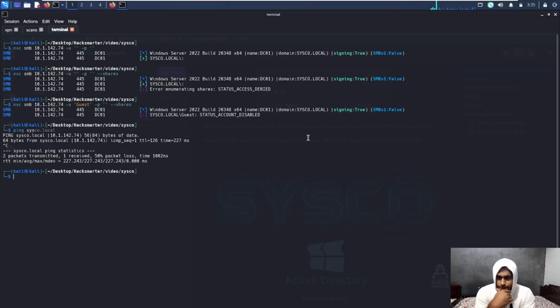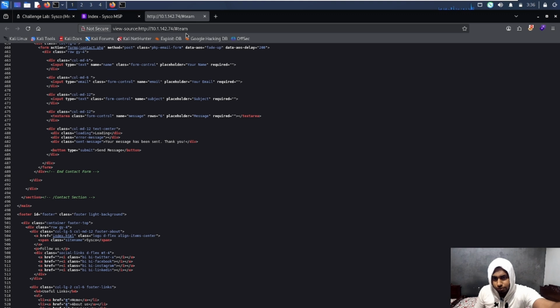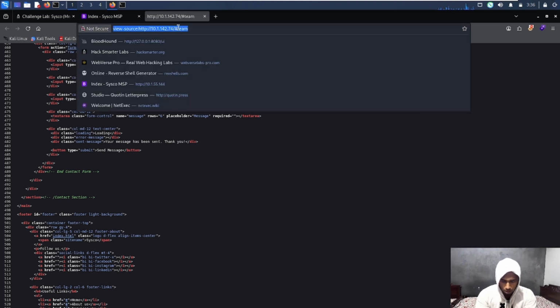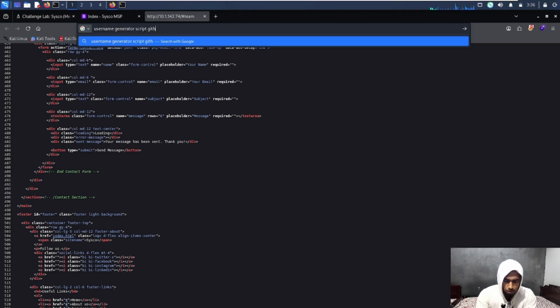Now we did take this users.txt file. Now we are going to pull a username generator script from GitHub. That is something we are going to do from here. Username generator script GitHub.